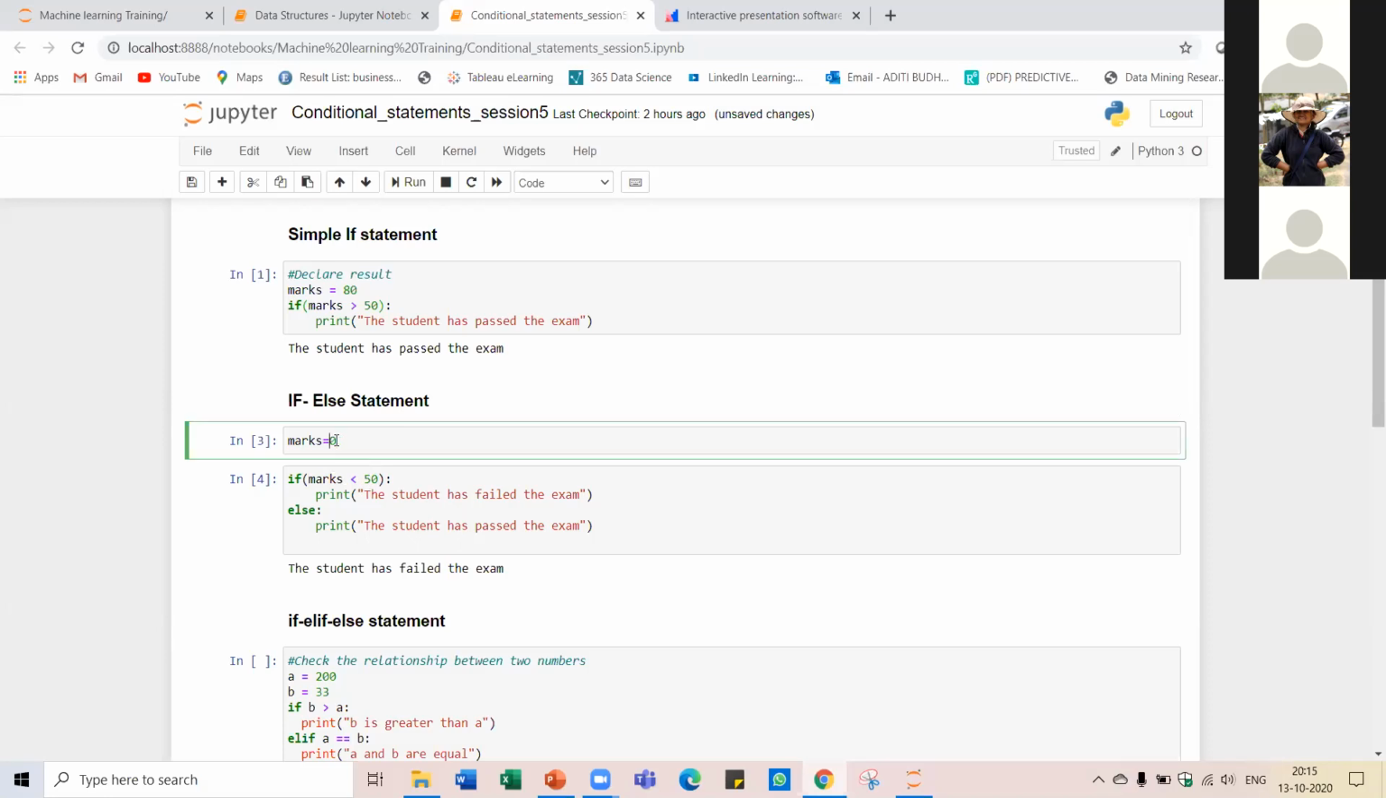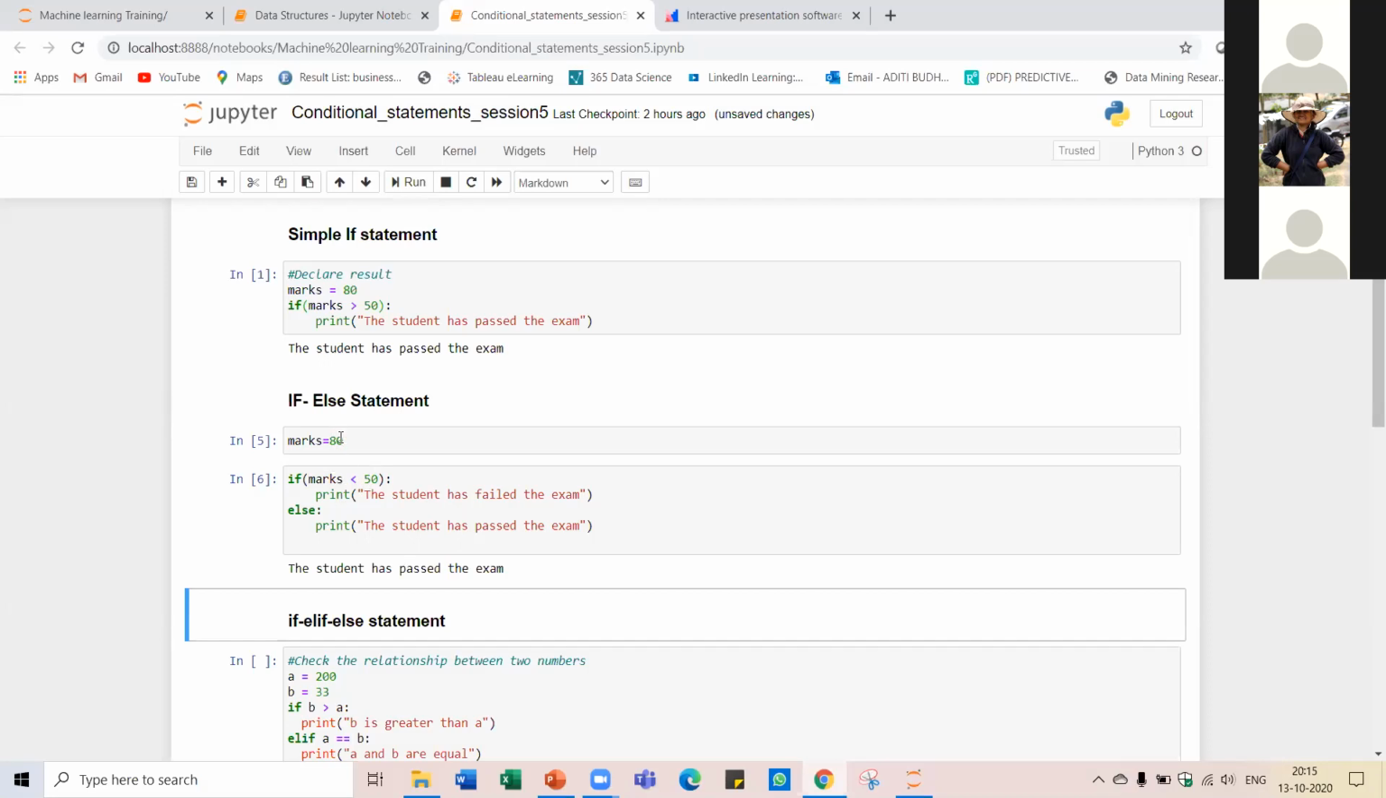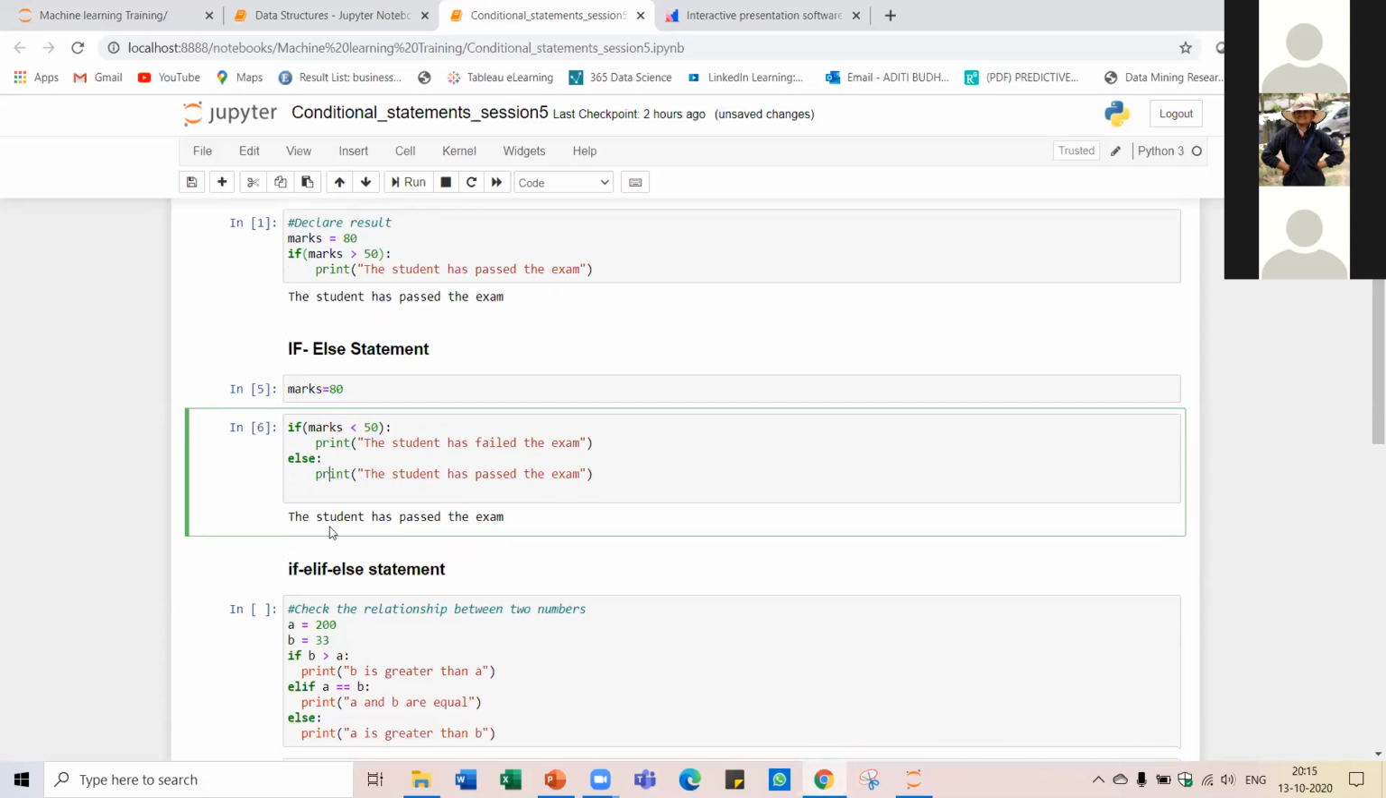Earlier we had 80 as the value for marks. When the value was 80, this condition was not true, right? 80 lesser than 50 is not true, so this block will not be executed. And since this block is not executed, this will be executed. It is like that. Okay. Any questions?